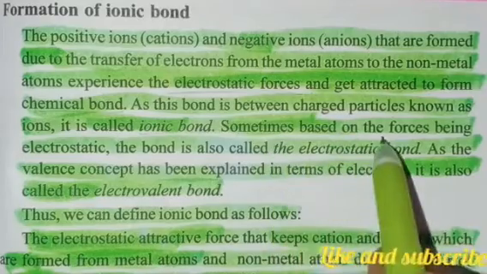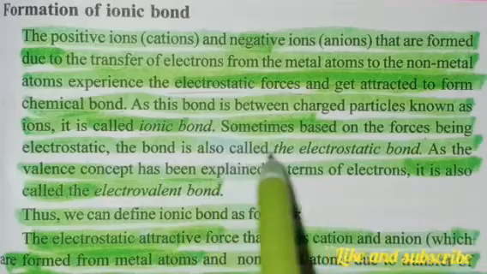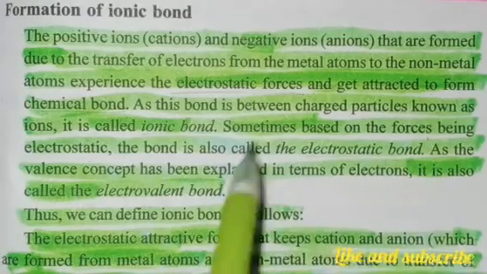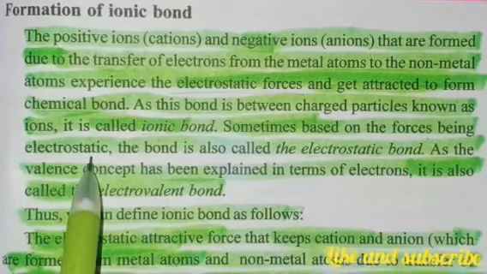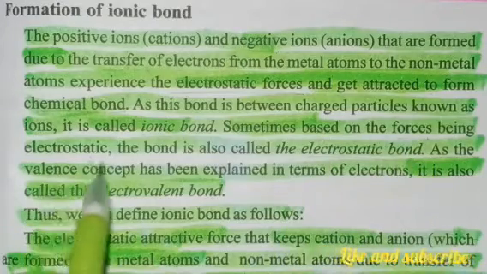Sometimes, based on the forces being electrostatic, the bond is called the electrostatic bond. As I said, the ionic bond is also called the electrostatic bond. Why? Because the forces are electrostatic.